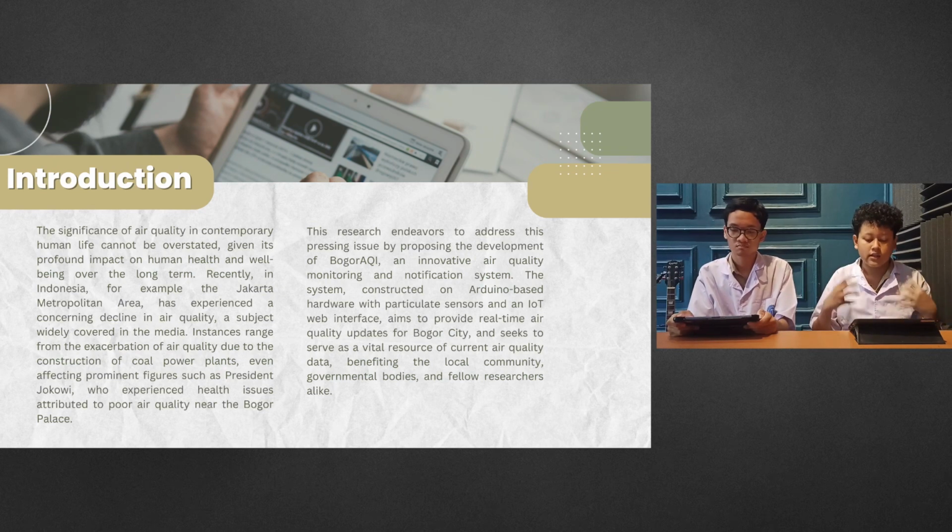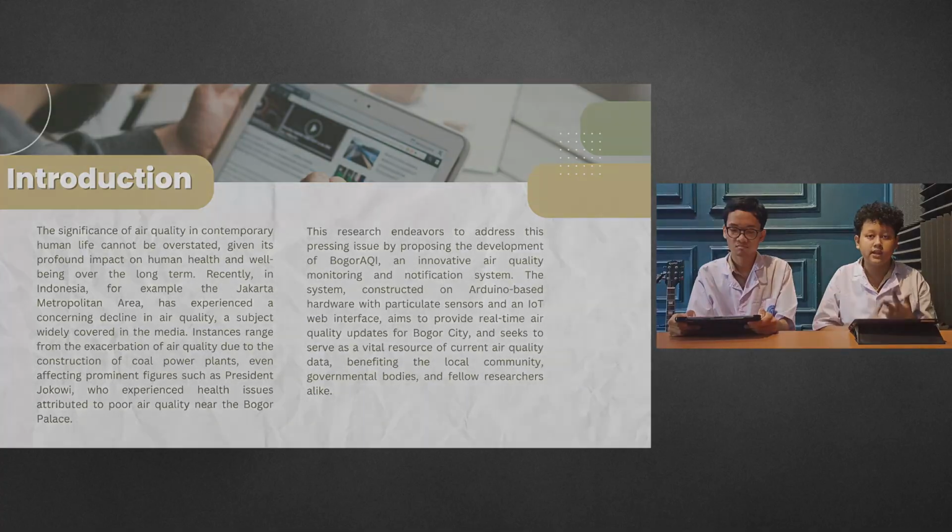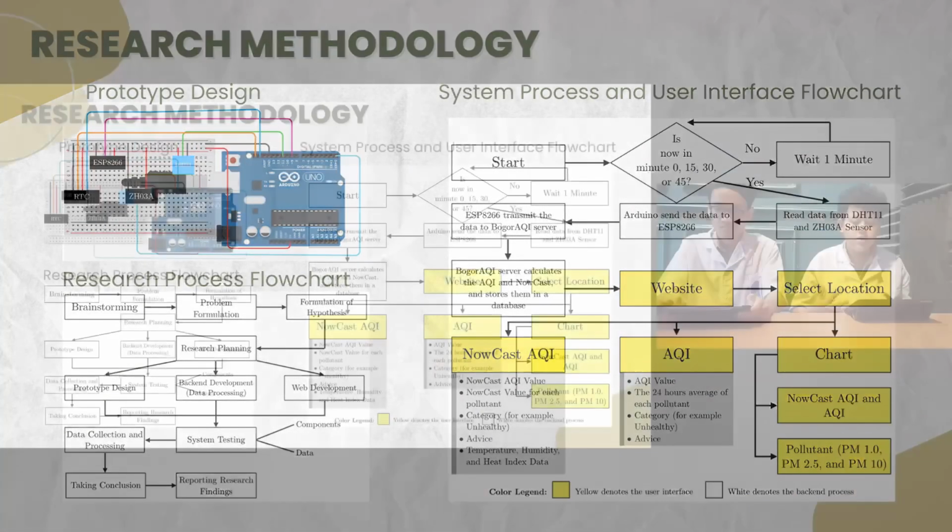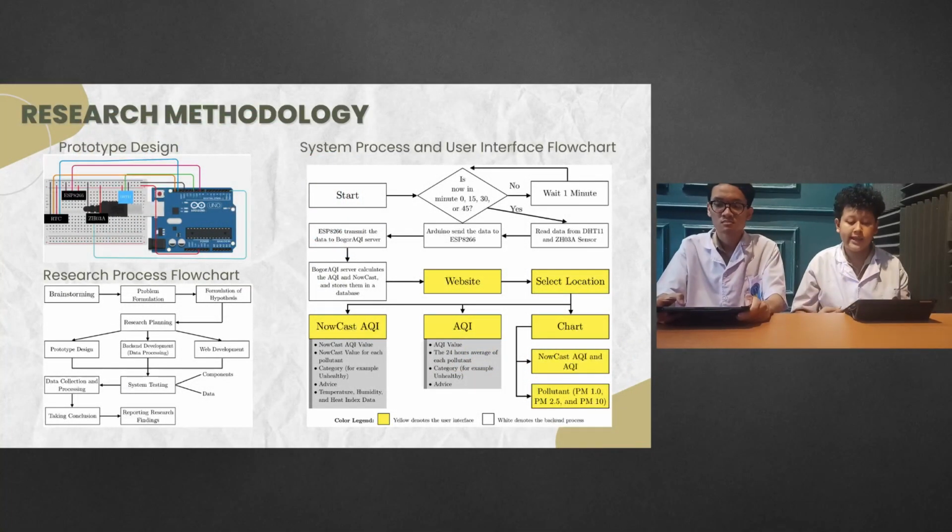The system, constructed on Arduino-based hardware with a particulate sensor and an IoT web interface, aims to provide real-time air quality updates for Bogor City and seeks to serve as a vital resource of current air quality, benefiting the local community, government, and fellow researchers alike. As for our prototype, we use Arduino Uno, particulate sensor ZH03A, temperature and humidity sensor DHT11, Wi-Fi module ESP8266, real-time clock, as well as jumper cables and power supply.